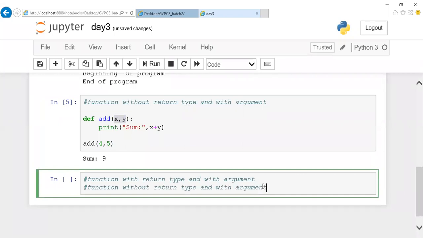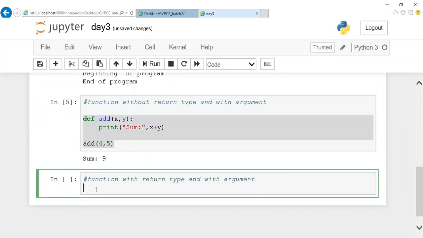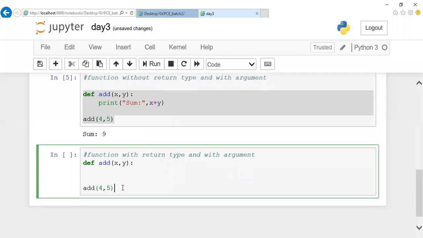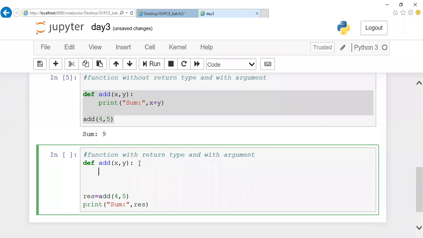And the next one is the same program, but what I'm going to do is I'm not going to print my value in my function definition. I'm going to return my value to my function call itself. So in those cases, what am I supposed to do? I'll tell you. Listen carefully. This is function with return type. Result assign. And here, let me mention return x plus y.